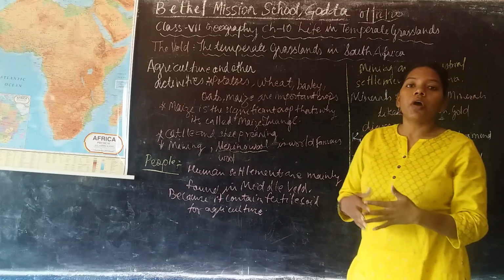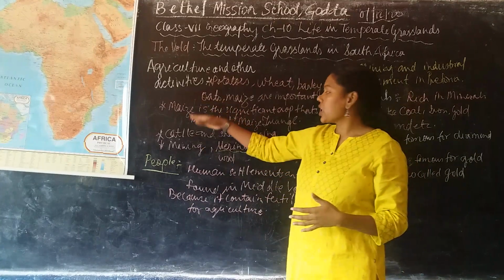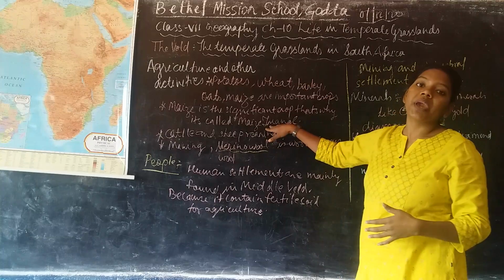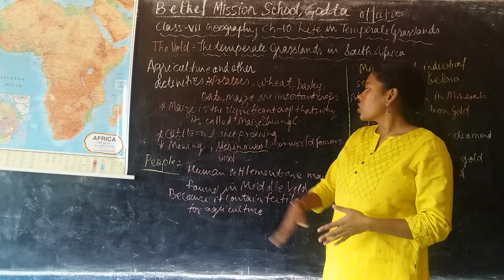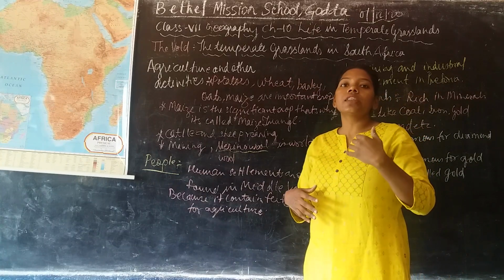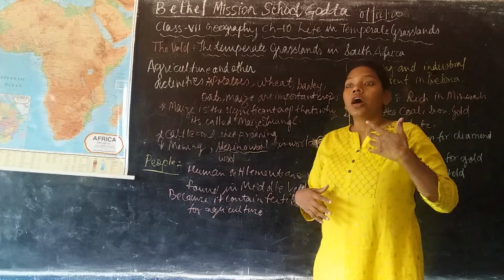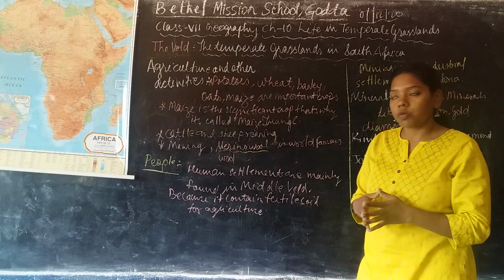Maize is a very important cash crop of this region. That is why this area is also called the maize triangle. Why is it called the maize triangle? Due to the cultivation of maize in a large quantity, in surplus.